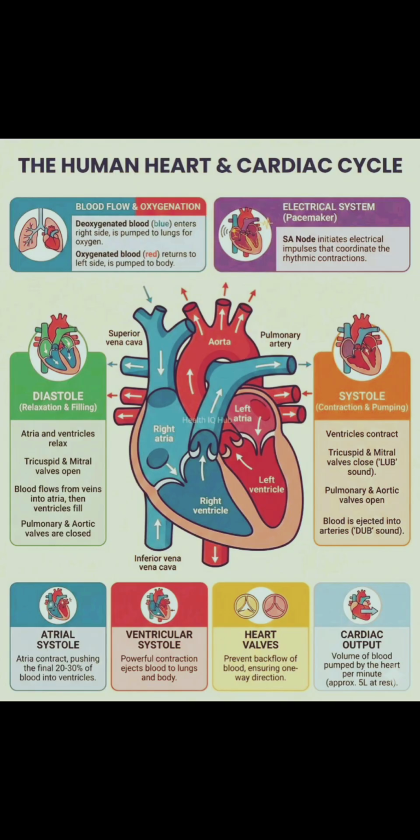Between left auricle and left ventricle, there is a bicuspid valve or mitral valve. Between right auricle and right ventricle, there is a tricuspid valve. Aorta is the largest artery arising from the left ventricle, which carries oxygenated blood to distribute to different parts of the body. The opening of aorta is guarded by aortic semilunar valve. Pulmonary artery arises from the right ventricle, which carries deoxygenated blood to the lungs for oxygenation. Opening of pulmonary artery is guarded by pulmonary semilunar valve.